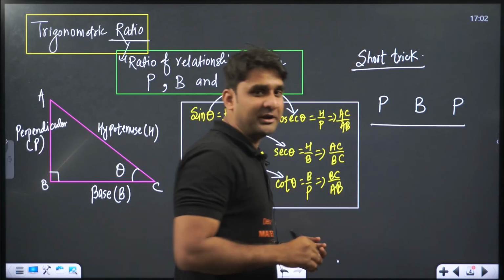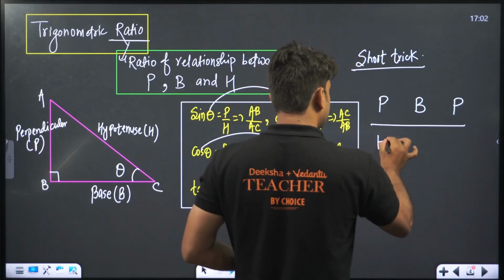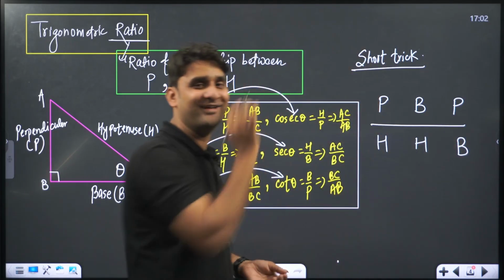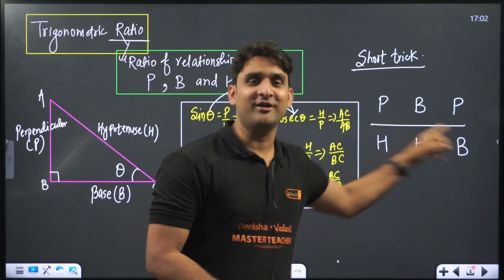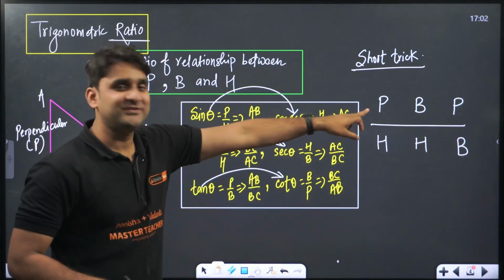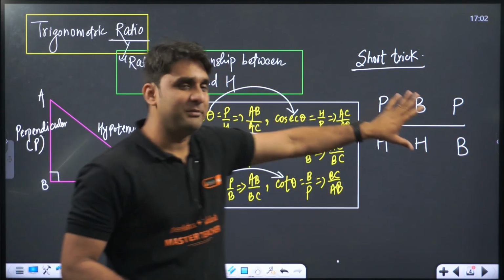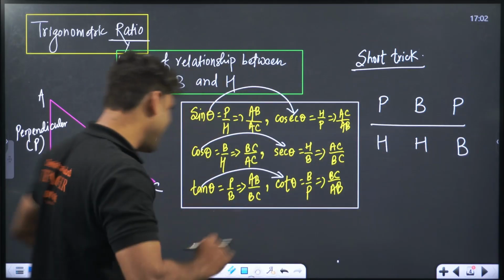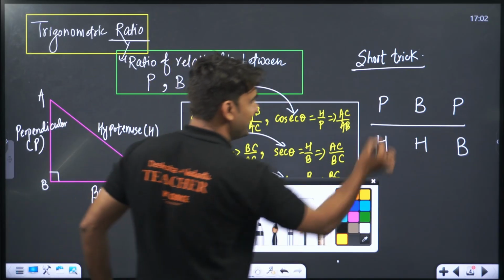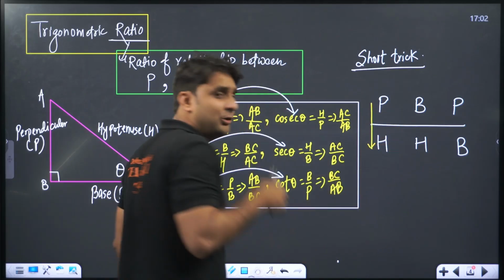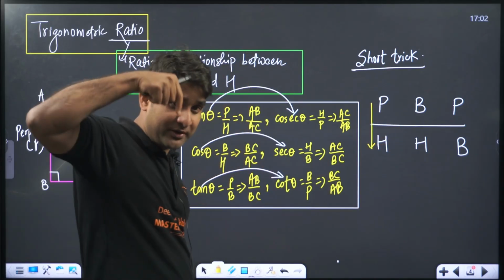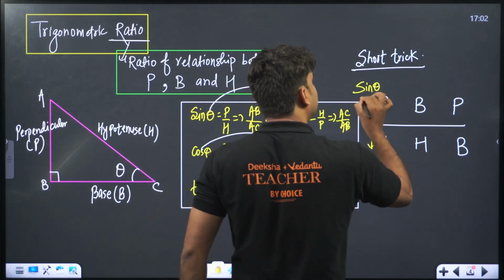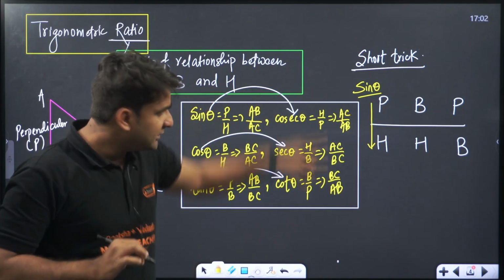And he is a priest in a temple, so he is always reciting Har Har Bole, HHB. Pandit Badri Prasad, Har Har Bole. Right, now look, this is P for perpendicular, B for base, P for perpendicular, H for hypotenuse, B for base. Now my dear lovely students, here this P by H, look at the arrow. Arrow is in downward direction. So P by H is for sine theta. Clear everyone? Sine theta P by H.